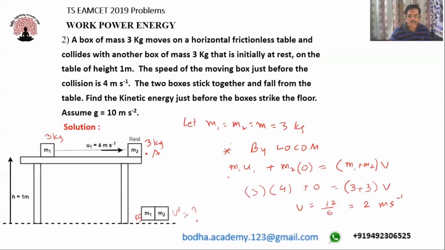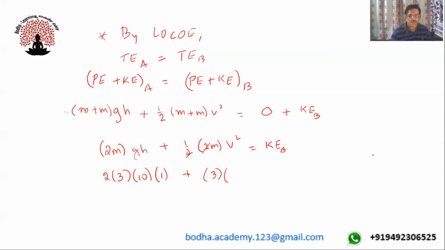Velocity we got as 2 meter per second, so into 2 square, that's equal to kinetic energy at B. So on simplification we will get kinetic energy at B when touching the ground. Kinetic energy value will be equal to 72 joules. Okay.